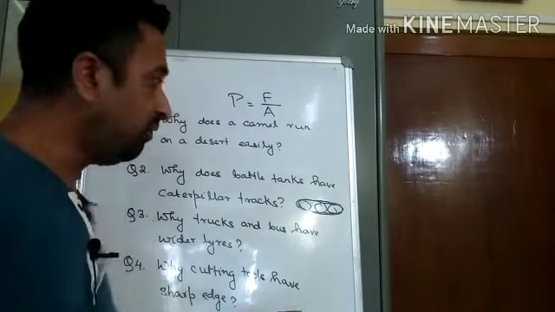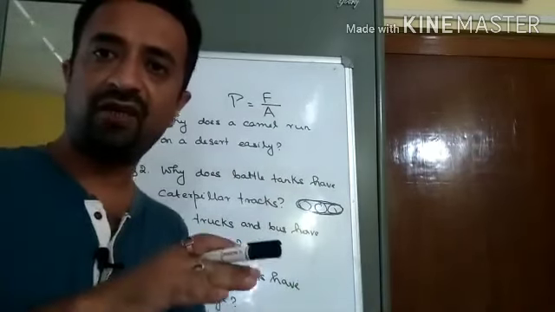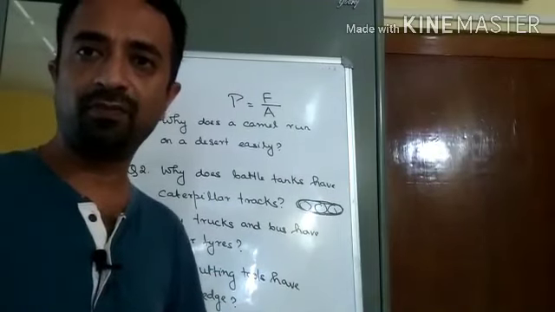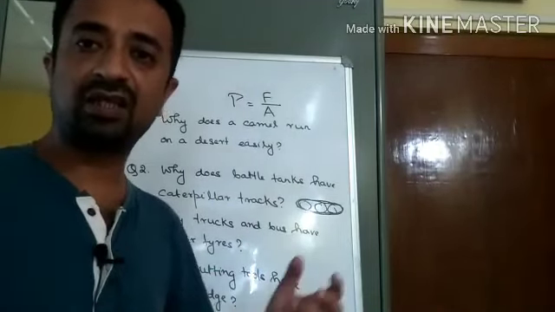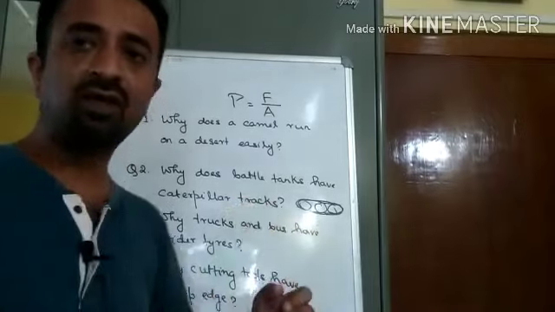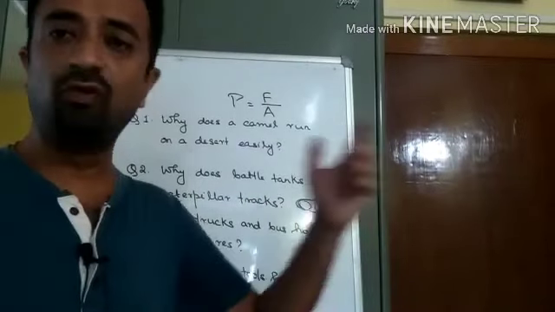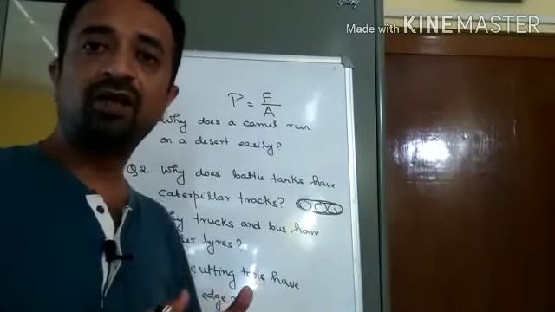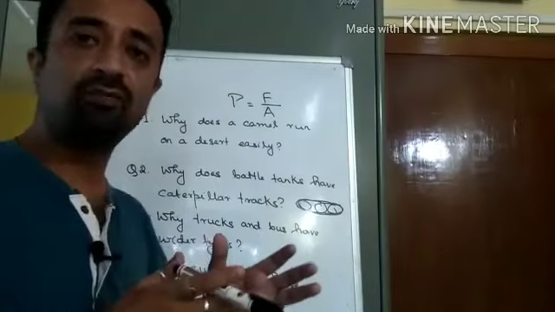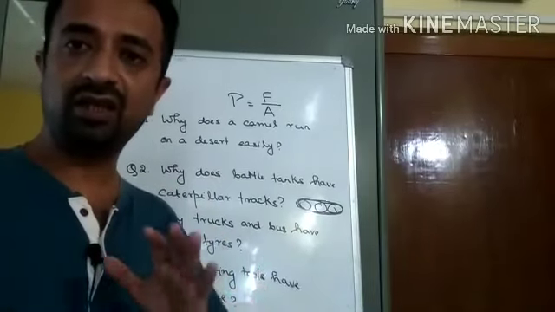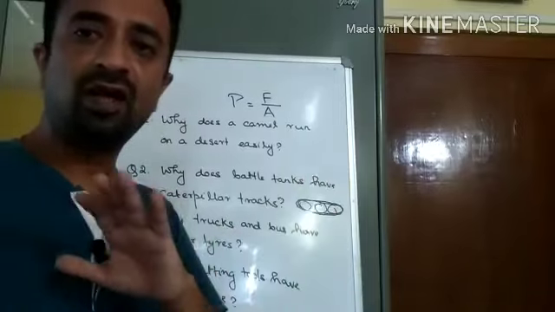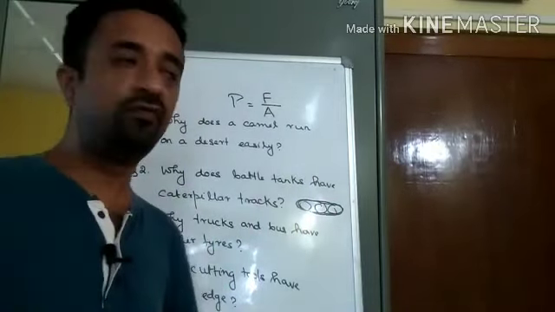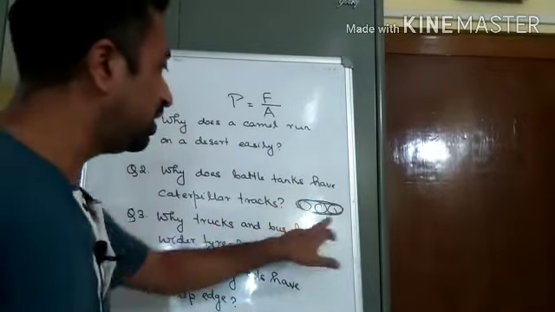If a tank is very heavy and its tires get stuck on soft roads, then it will be a big problem. It cannot move. But battle tanks are built so that they can travel through any condition, either hard road or soft road. For this reason a caterpillar track is provided.